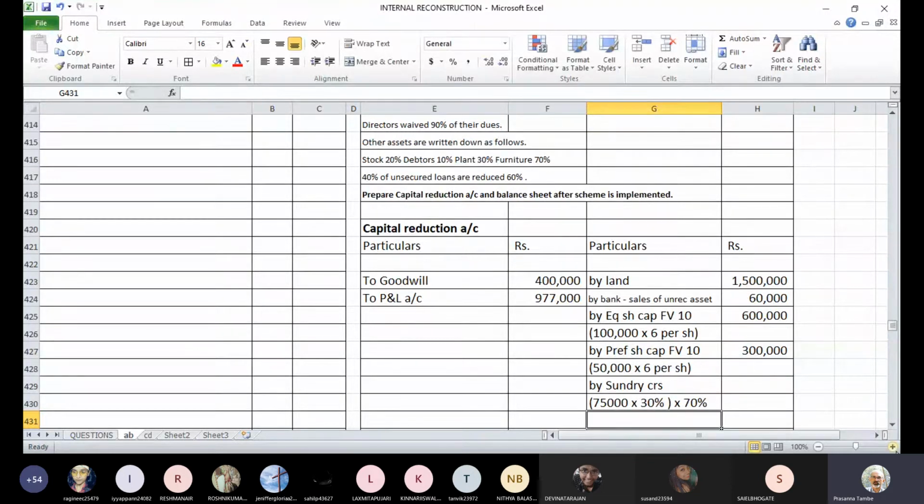30% of the creditors are agreeing, and they are agreeing to reduce their values to 30%. So that means they are offering a discount of 70%.